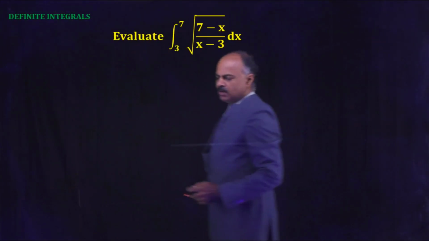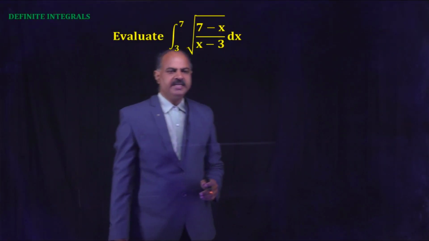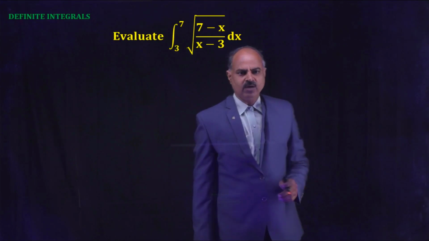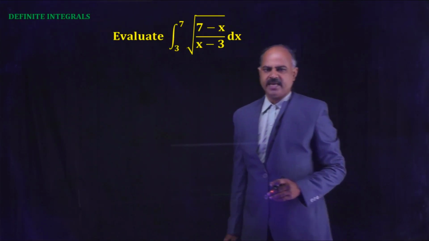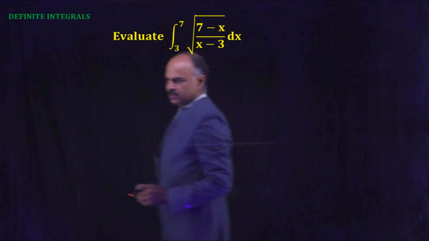Next problem: evaluate the integral from 3 to 7 of the square root of (7 - x)/(x - 3) dx.